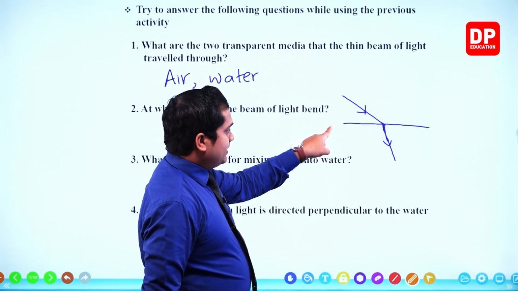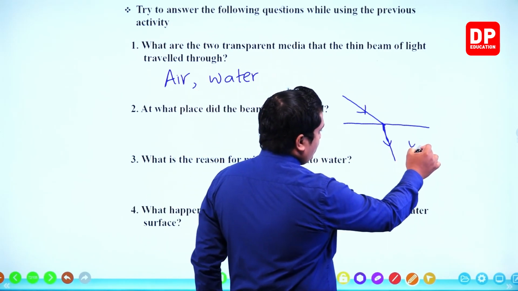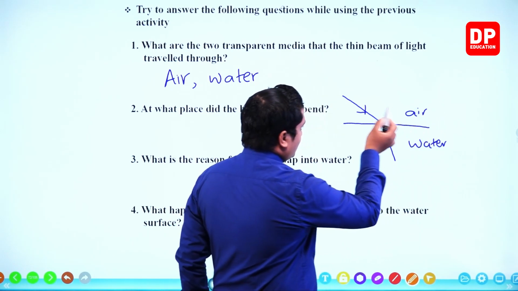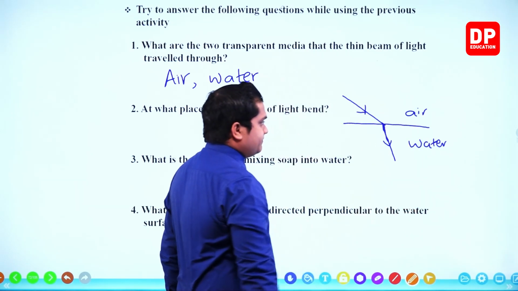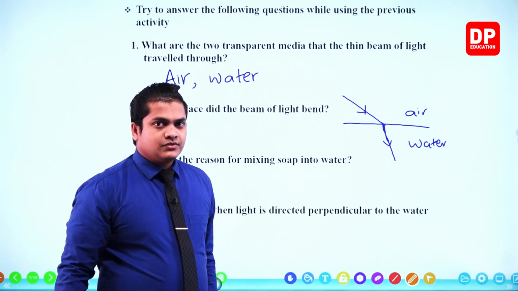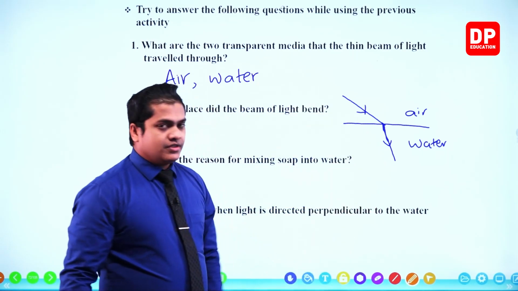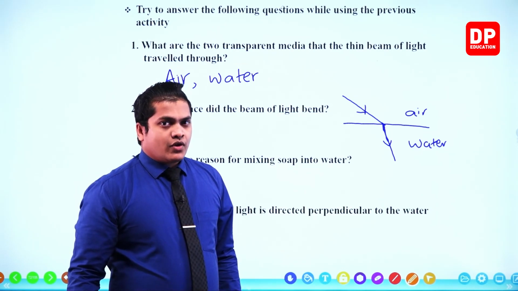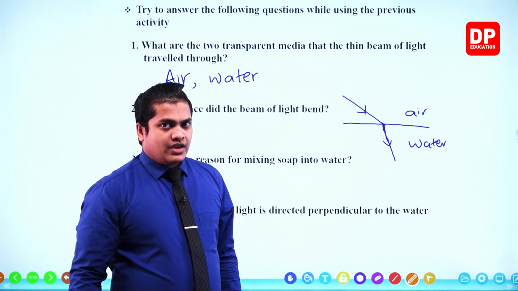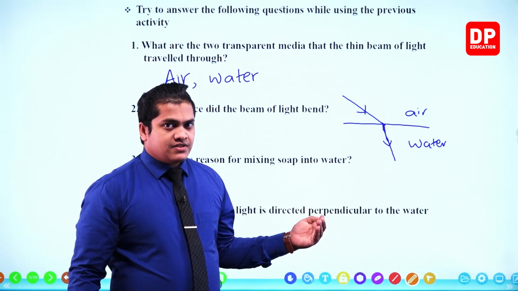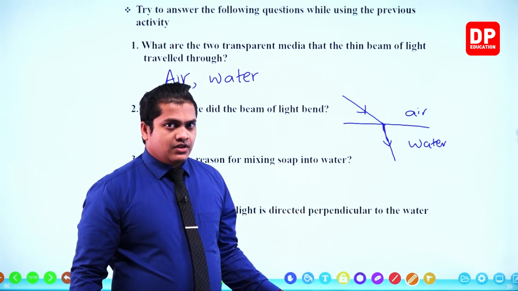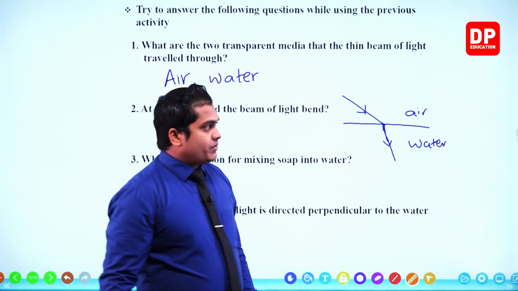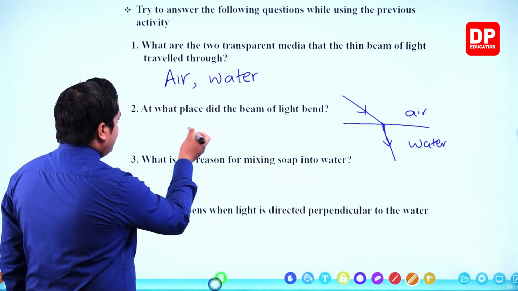So this is water, this is air, from here to here. So bending started from the surface of the water level. So my dear children, we can write the answer.